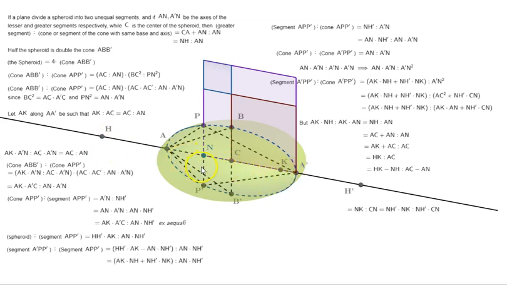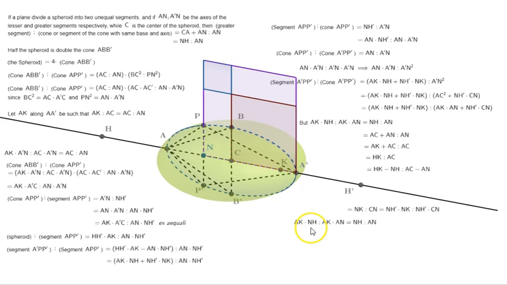HK minus NH gives us NK, and AC minus AN gives us CN. So this ratio becomes NK is to CN. And we can multiply both the consequent and the antecedent by NH' to end up with NH' times NK is to NH' times CN, which is exactly what we have: NH' times NK and NH' times CN. So we have arrived at the correct conclusion.